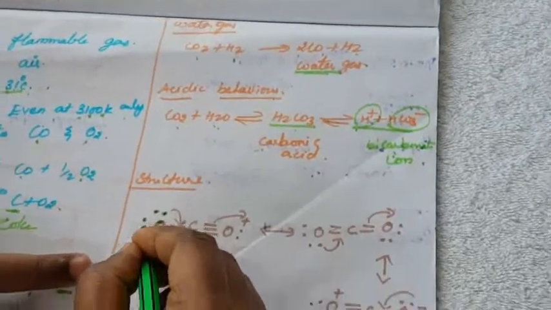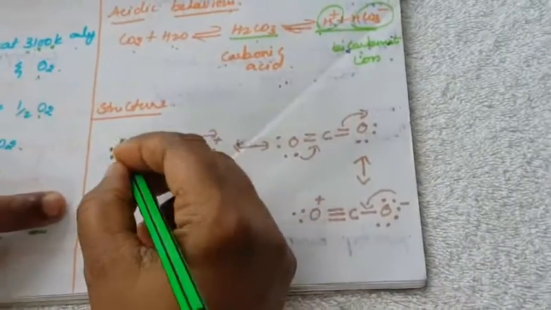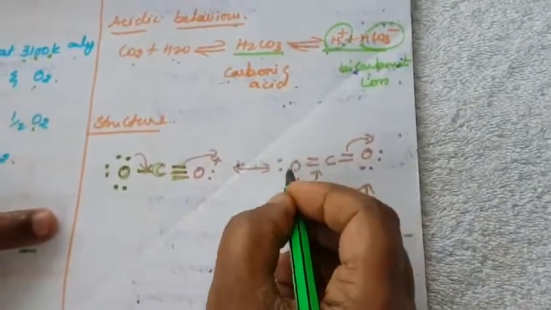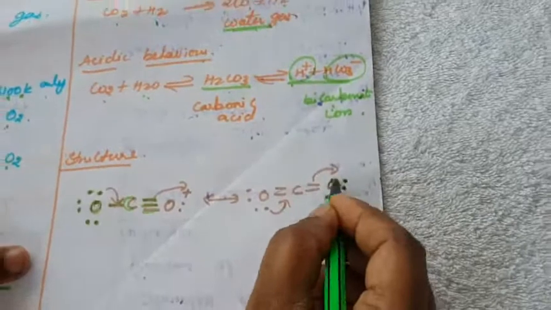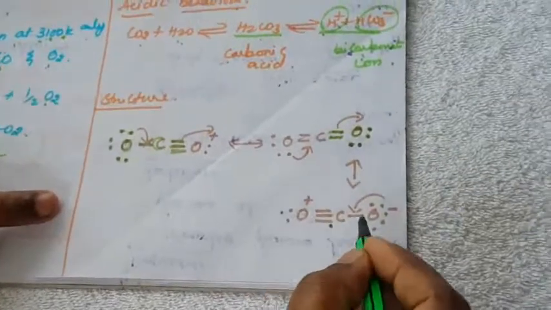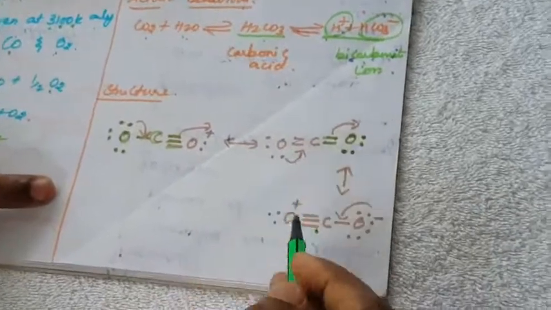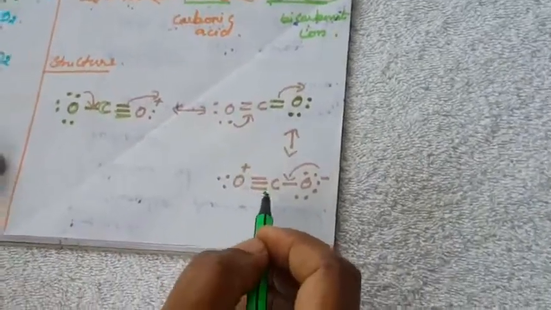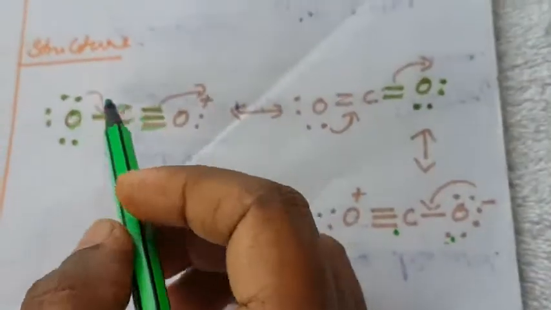Oxygen has 6 electrons. In carbon monoxide there is a triple bond. First, 2 electrons come to this position and it becomes a double bond. Again 2 electrons come to this position, and a triple bond forms, and this becomes positive. The 6 outermost electrons take a charge of -1. So this is the structure of carbon monoxide.